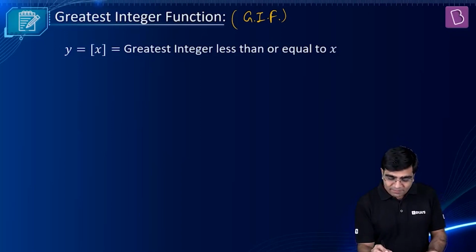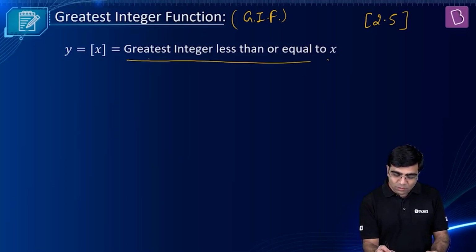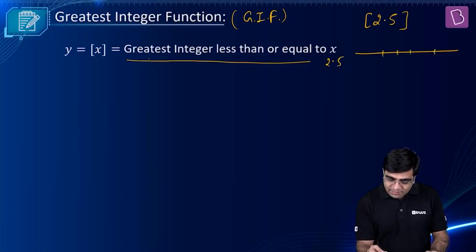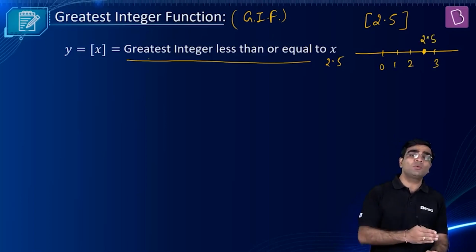Let's say I have to talk about GIF of 2.5. So greatest integer less than or equal to 2.5. If I denote it on the number line, let's say this is 0, 1, 2, 3, somewhere here I'll have 2.5.